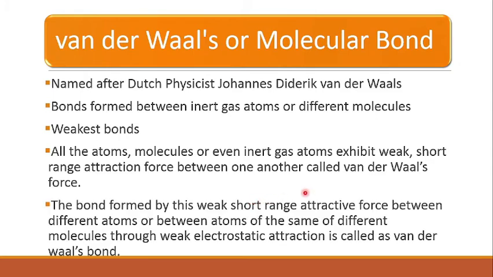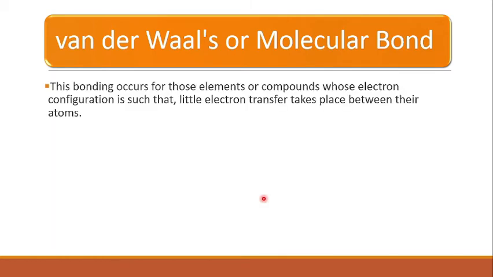So the bond formed by this weak short range attractive force between different atoms, or between atoms of the same or different molecules, through weak electrostatic attraction is called a van der Waals bond. This bonding occurs for those elements or compounds whose electron configuration is such that little electron transfer takes place between their atoms.